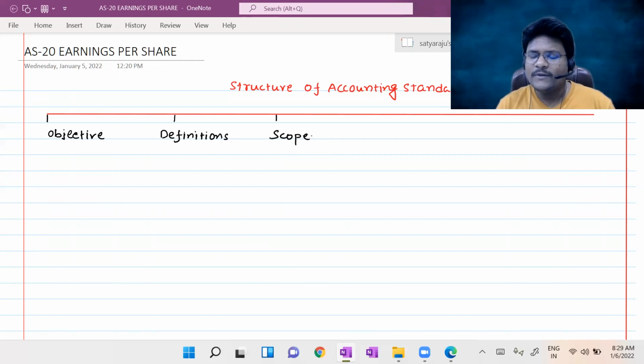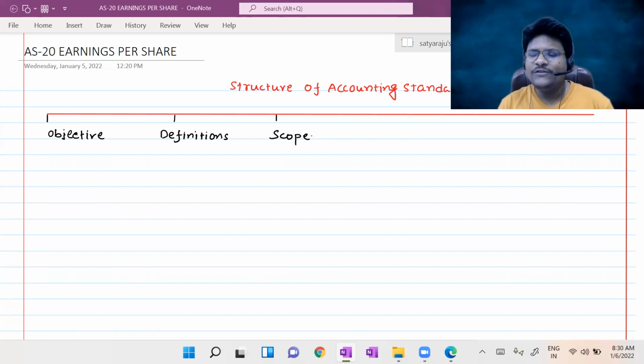Apart from that applicability, in a particular accounting standard, we will deal with the specific applicability. We will deal with whether that standard is applicable to all types of entities, whether the standard is applicable in all circumstances, and whether any exceptions are available. All such issues we are going to deal with in the scope paragraph.